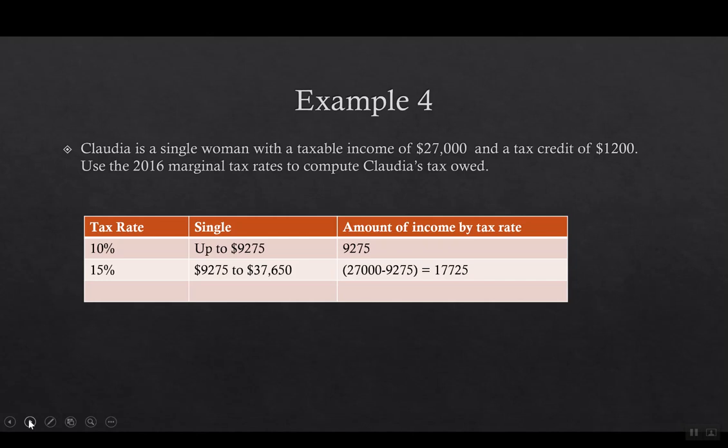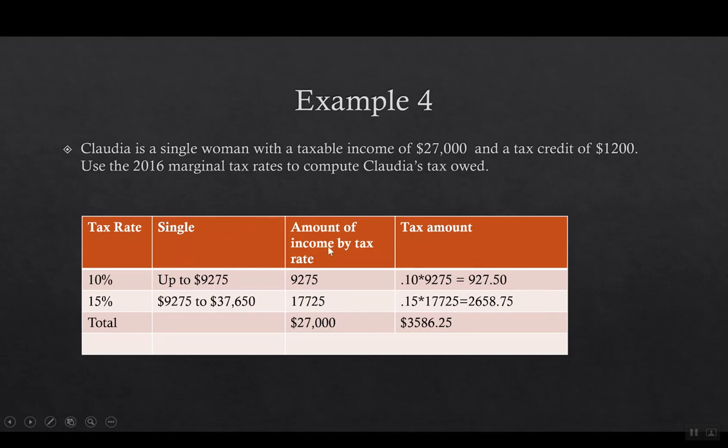Once again, I go to the tax rates and I look at how much she made. This time she made $27,000, so I can stop at the $37,000 bracket. So the first $9,275 she makes, that whole amount is going to be taxed 10%. Then the amount she made between $9,275 and the $27,000, she's going to pay 15%. So you can see here that I've subtracted $9,275 from the $27,000 to get $17,725.